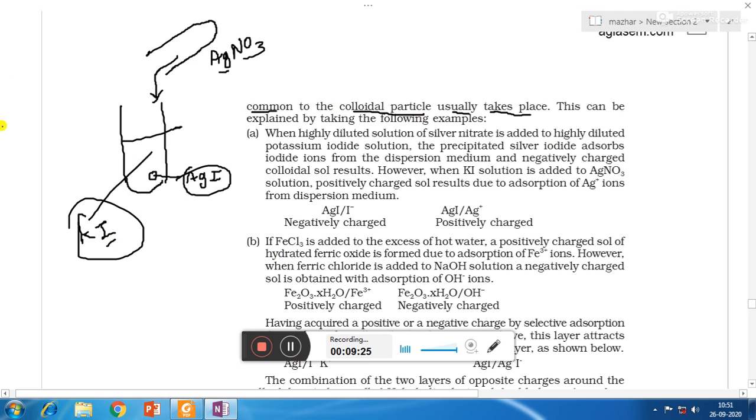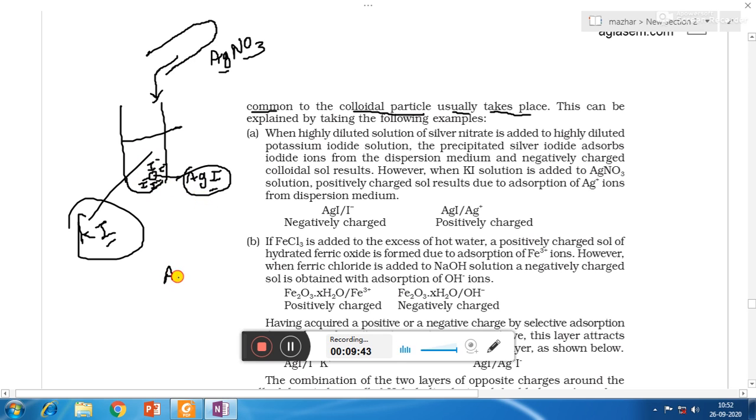So here we will see that in AgI colloidal particle I- is there, and in KI also I- is there. So that means I- from the dispersion medium is going to get adsorbed on the surface of the colloidal particle. So how can we show it symbolically?